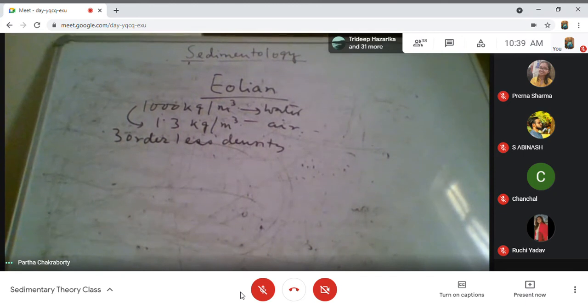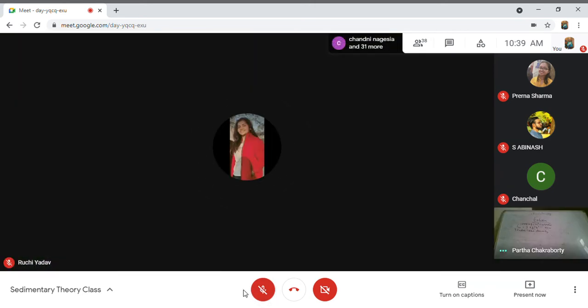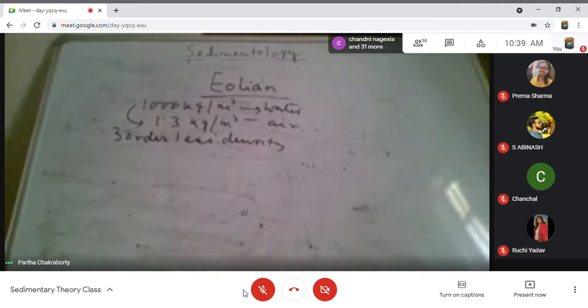So if you have a density difference between the two fluids, which fluid will require more velocity to carry sediment? Water.